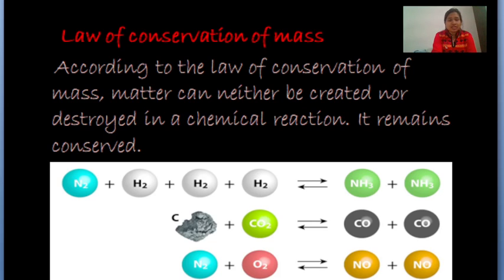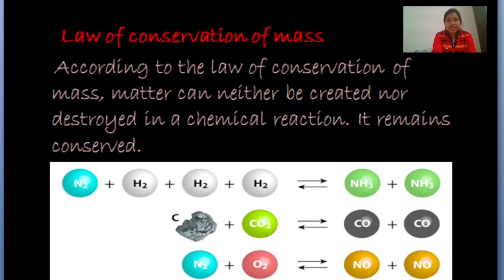Here we can see that we have nitrogen molecules and three molecules of hydrogen. While combining them, we form a new compound, which is NH3, ammonia. If we compare both sides, which is the reactant side and the product side, we will see that on the reactant side there are two atoms of nitrogen, and on the product side also we have two atoms of nitrogen.